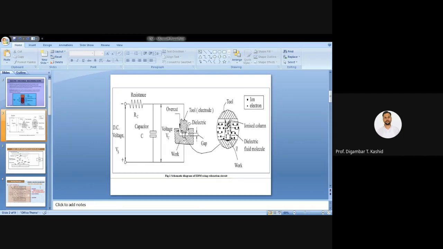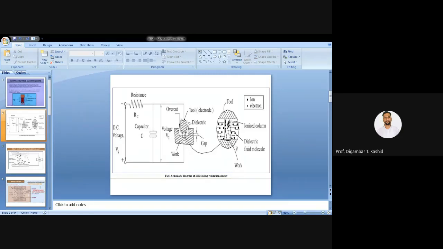Now you can see in this figure, here we have the tool, and here we have the workpiece, which has to be machined. This workpiece is the component which has to be machined by this EDM process. You can see a spark occurs between the tool and the workpiece. This black line is the spark, and this is the spark channel.